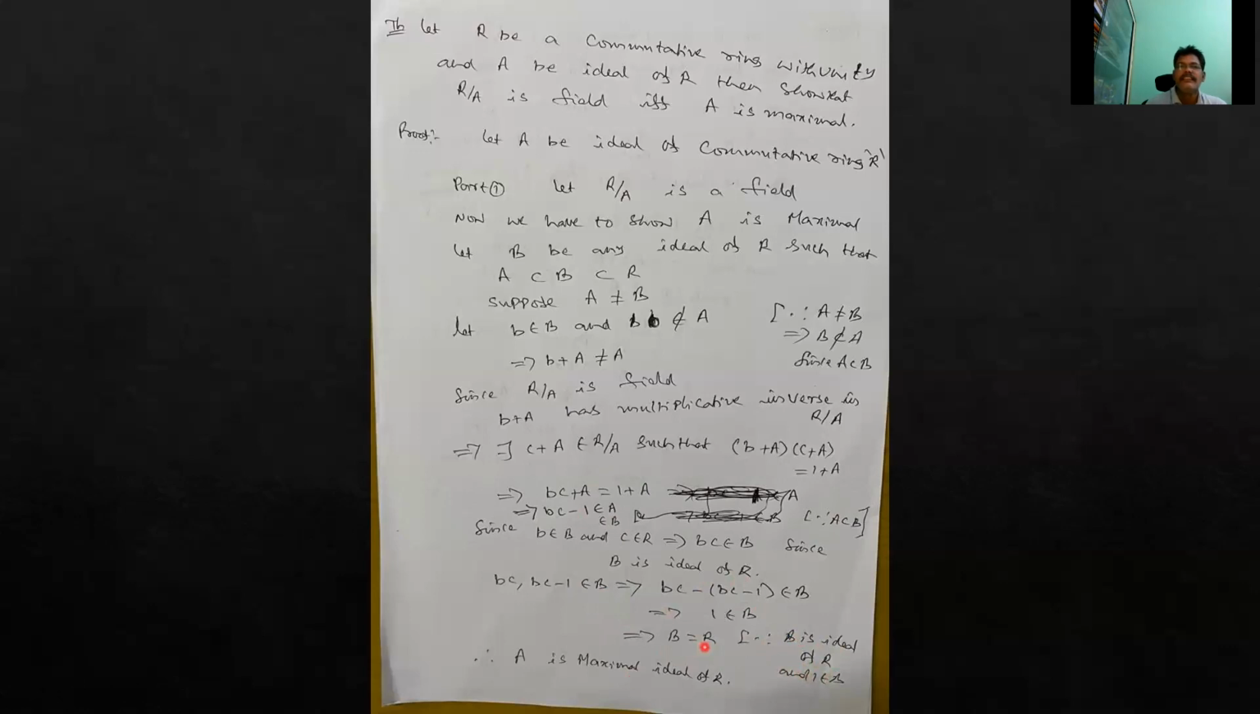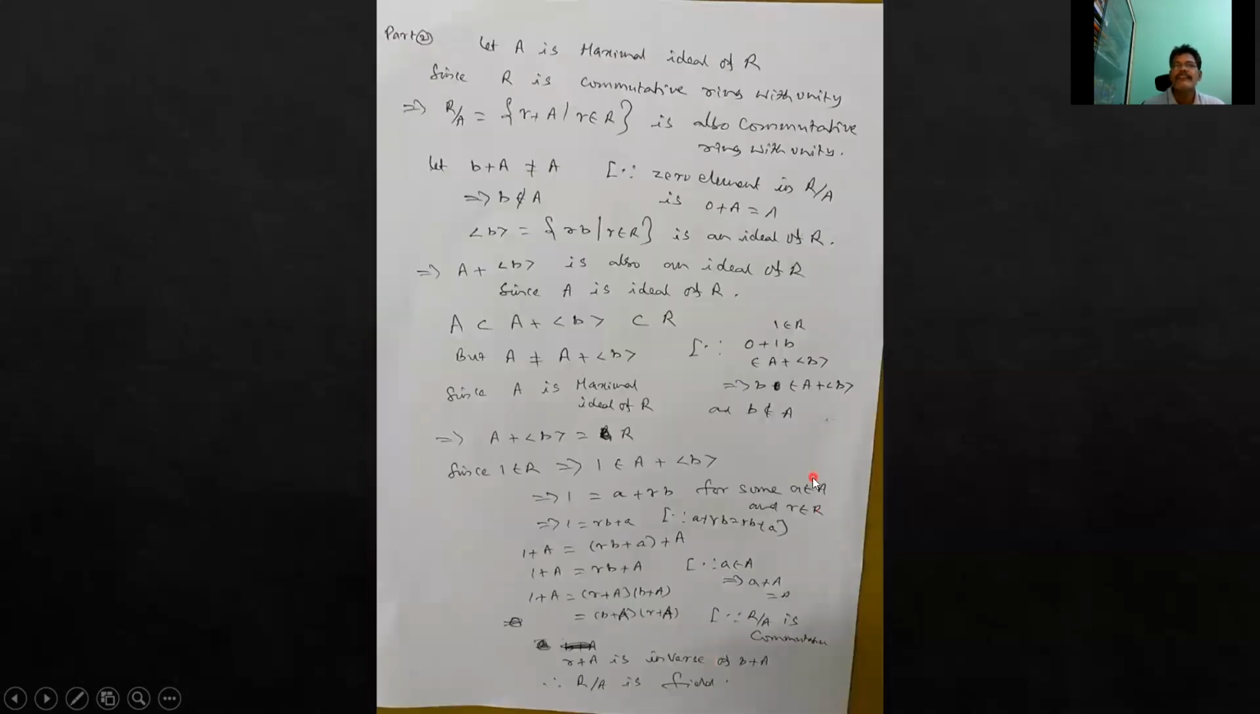Finally, whenever A is not equal to B, automatically B equals R. So therefore, A is a maximal ideal of R. The definition is: whenever A is a subset of B, then either A equals B or B equals R. So A not equal to B implies B equals R. Therefore, A is a maximal ideal of R. And we will see the second part too.